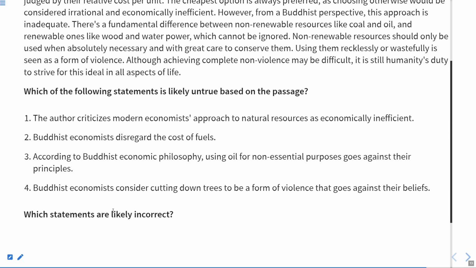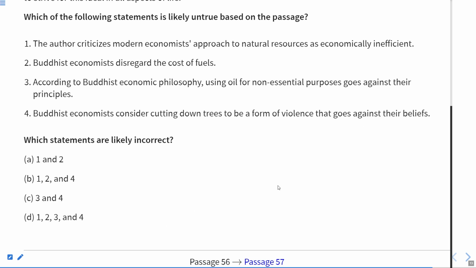So they are talking not about the trees, but about these non-renewable resources, which, if used recklessly or wastefully, will create violence. So according to that, lines 3 and 4 are incorrect. So C will be the correct answer, because both 3 and 4 are incorrect according to the passage. I hope you understood this question very well. Whereas the first two lines are actually given in the passage, which are true, but that economists disregard the cost of fuels, they have not talked about this in the passage.